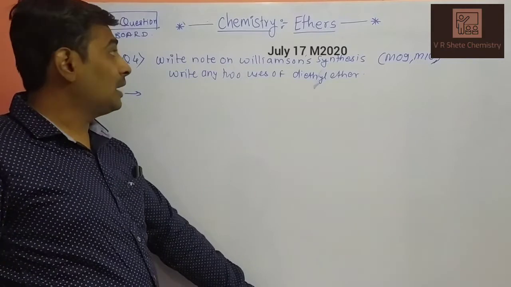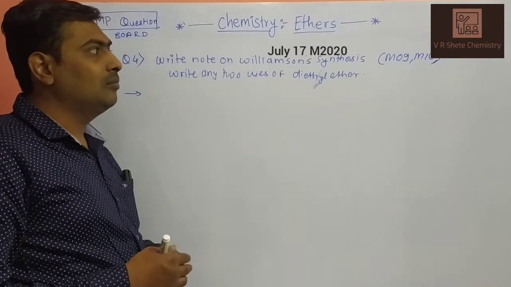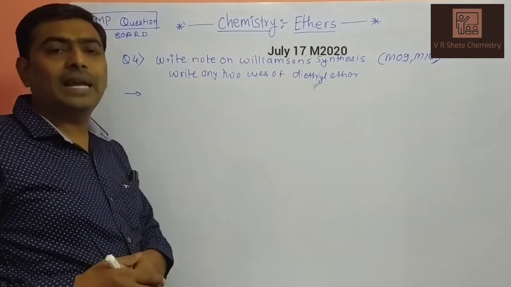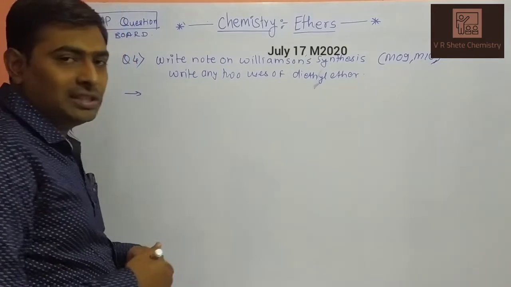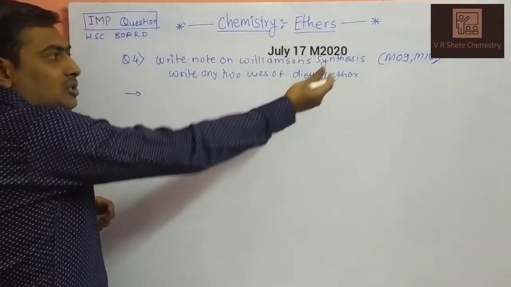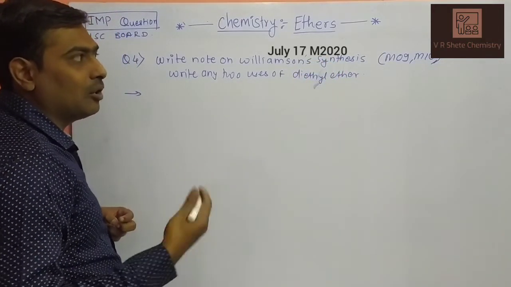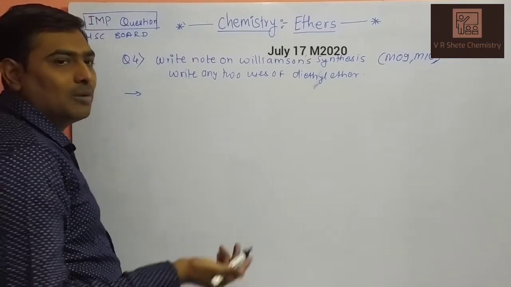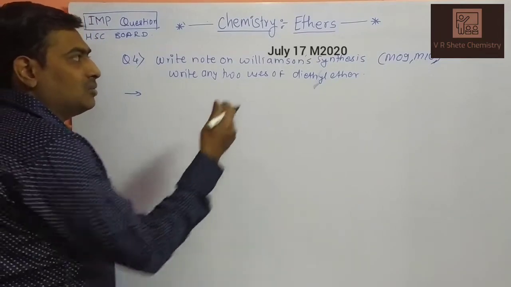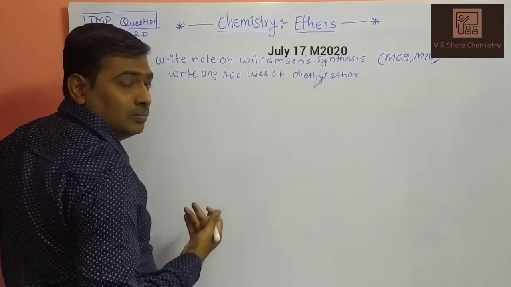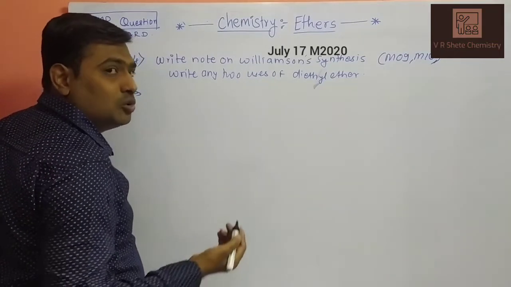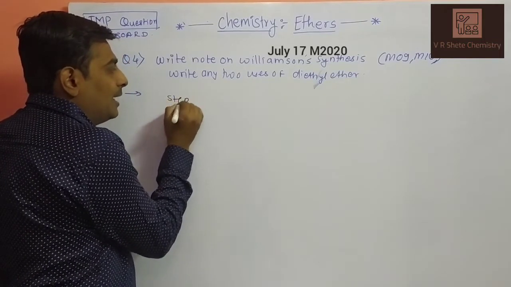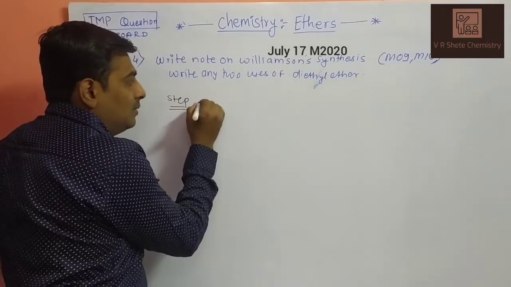Next question: write a note on Williamson synthesis. March 2009, March 2010. Write any two uses of diethyl ether, or ethoxyethane. This question has been asked many times, in March 2009, March 2010, and after that in 2014 and 2016. This question is related to alkyl halides and also alcohols. Williamson synthesis is a two-step reaction. In step 1, we generate a nucleophile.